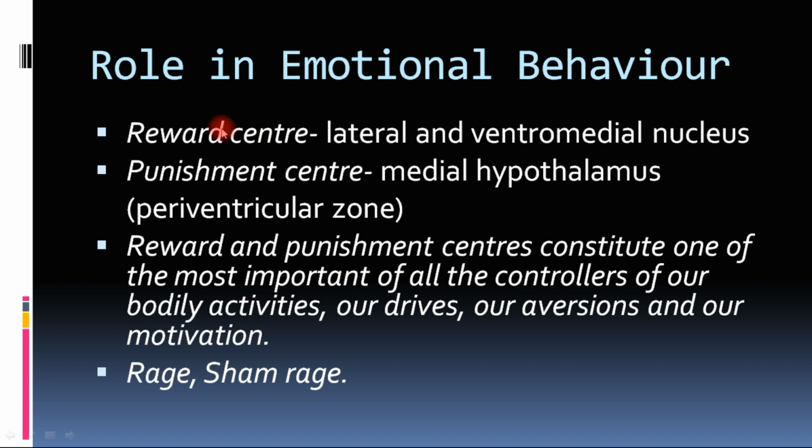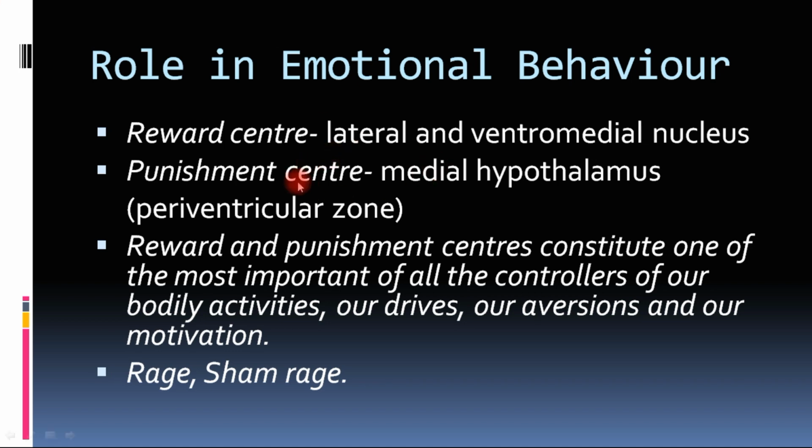If some stimulus is accompanied by some kind of pleasure, it will activate the reward center, which is present in the lateral and ventromedial nucleus. So a happy or rewarding sensation will activate the lateral and ventromedial nucleus of the hypothalamus, and that is the reward center of the hypothalamus.